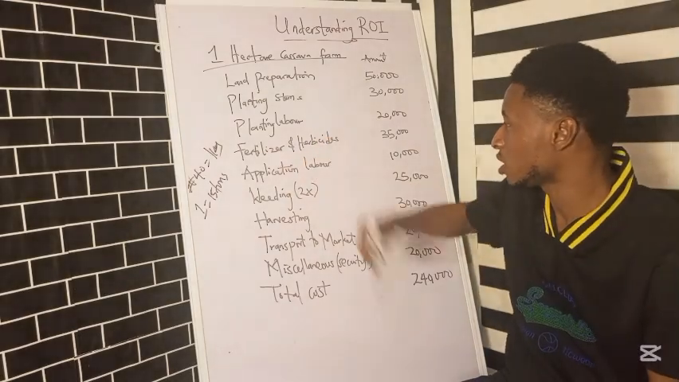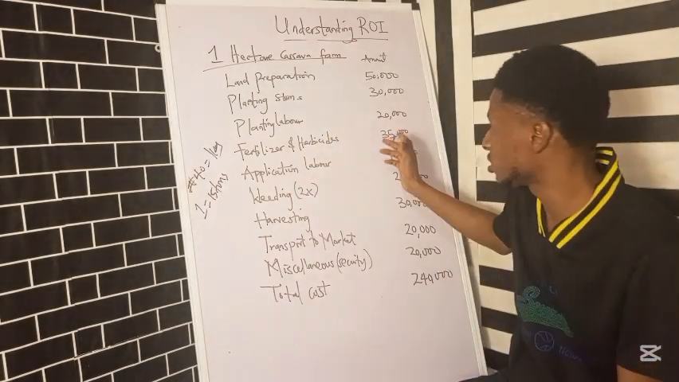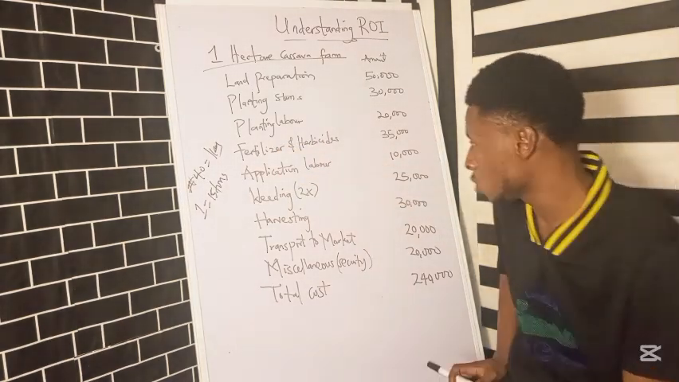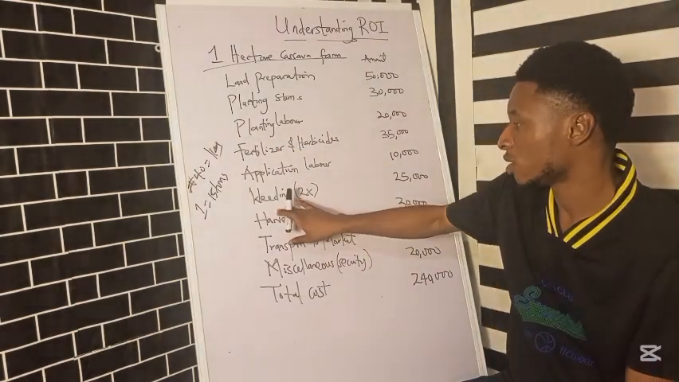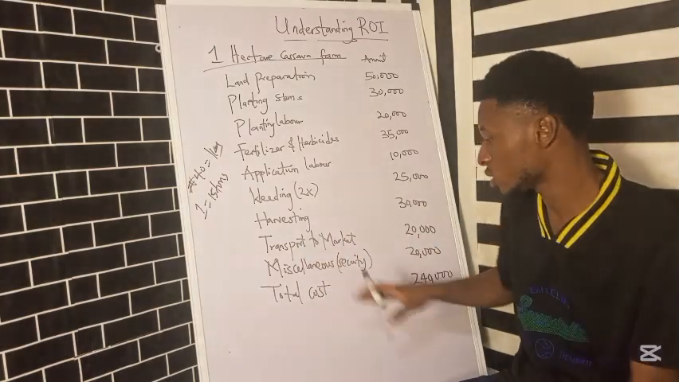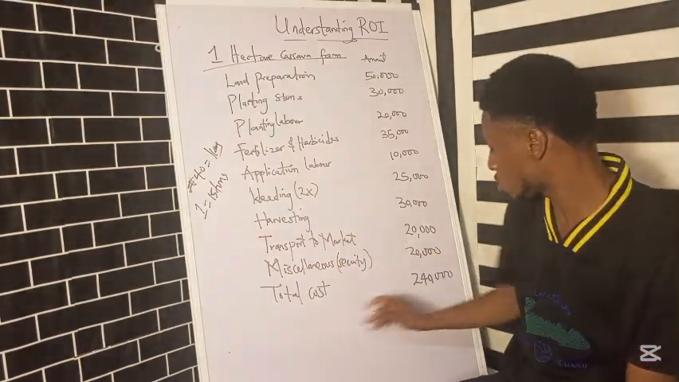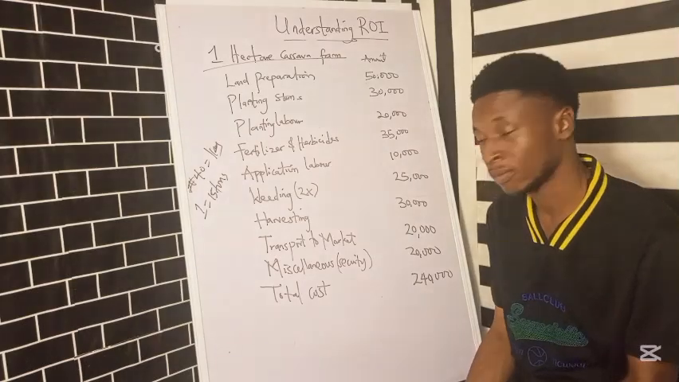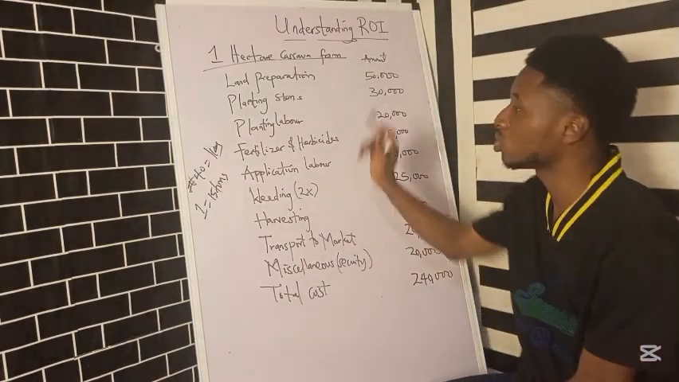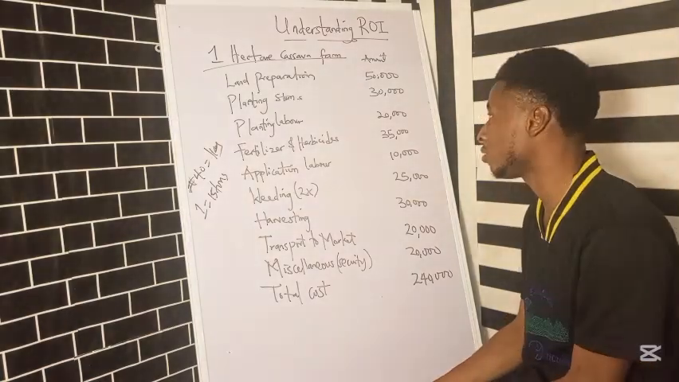So we have our fertilizer and herbicide, let's say that cost 35,000 naira. The labor to apply this fertilizer we spent about 10,000 naira, weeding about 25,000 naira, harvesting 30,000 naira, and transport to market 20,000 naira. Our total cost was 240,000 naira. Throughout the year, we spent 240,000 naira to produce cassava on 1 hectare of land.